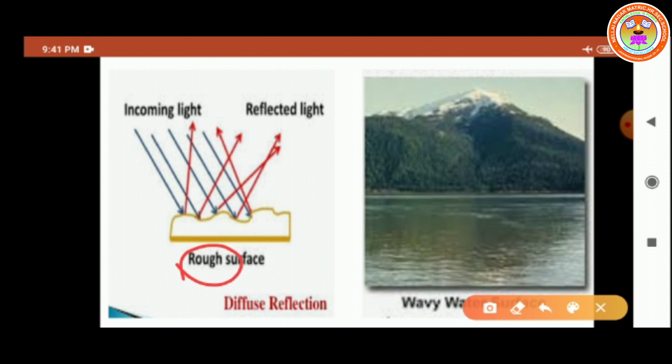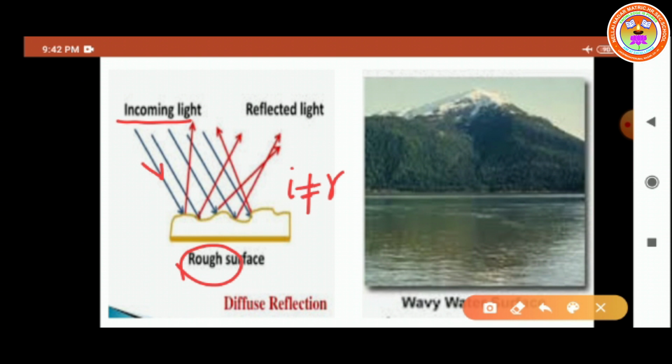In this case, the angle of incidence and the angle of reflection are not equal. See the figure. Let us consider this as the incoming light. Incoming light is nothing but what? Incident light. This is taken as the incident light. See the figure also. The reflected rays are not parallel to each other, isn't it? It's the first difference between regular reflection and irregular reflection. And the second one, the angle of incidence will not be equal to the angle of reflection.